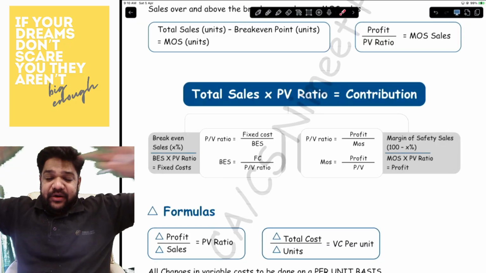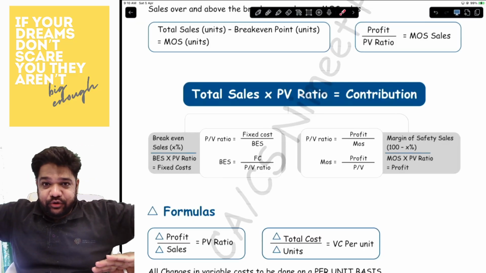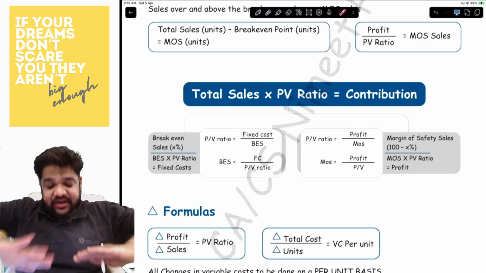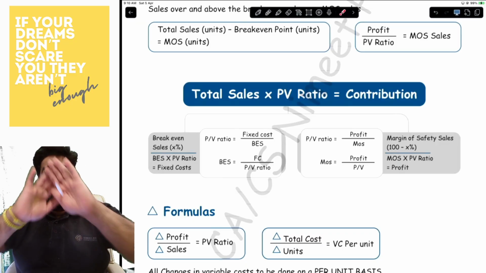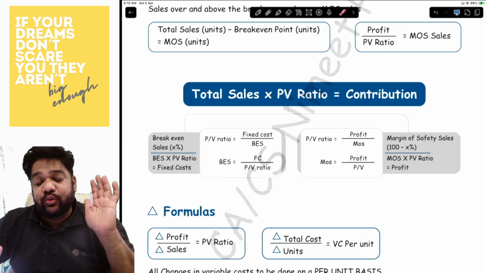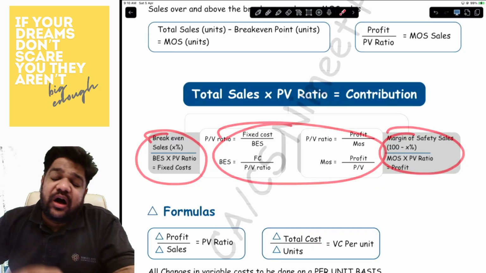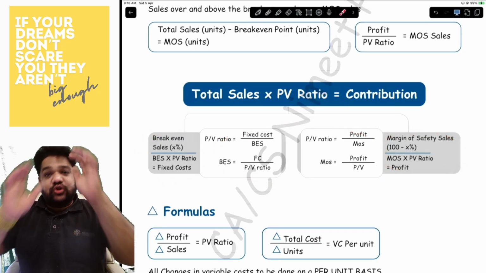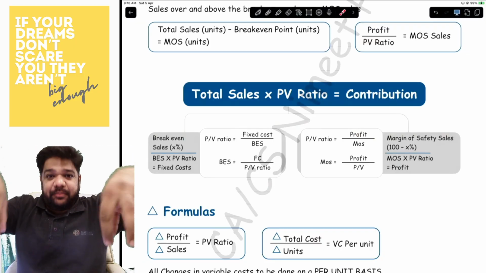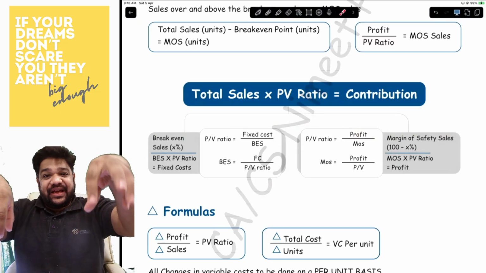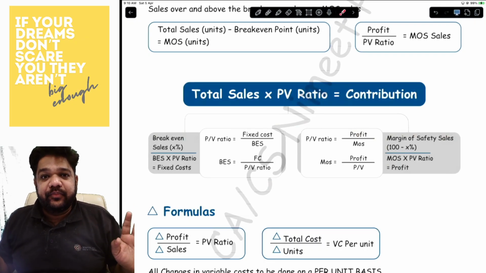Your total sales are split between two types of sales: break-even sales and MOS sales. Break-even sales into PV ratio will give you fixed cost. MOS sales into PV ratio will give you profit. So break-even sales into PV is fixed cost. MOS sales into PV is profit. With this, there are multiple formulas that you can draw. But always remember this. All of these are formulas out of the basic formula. So total sales into PV is total contribution. Total sales split between break-even sales and MOS sales. Break-even sales into PV is fixed cost. MOS sales into PV is profit. That's all. Okay.